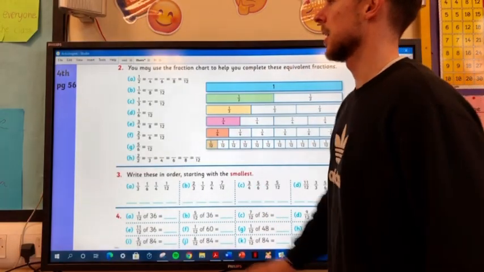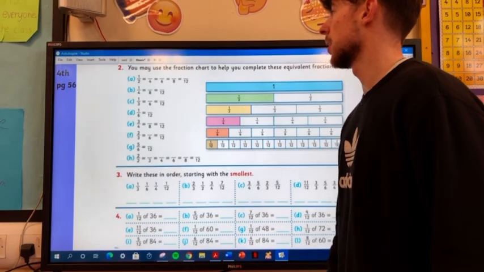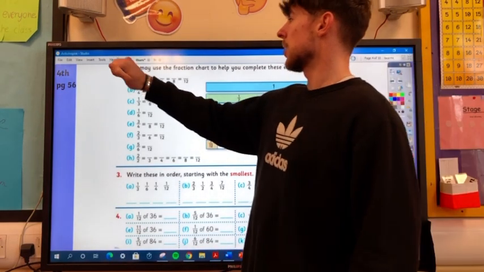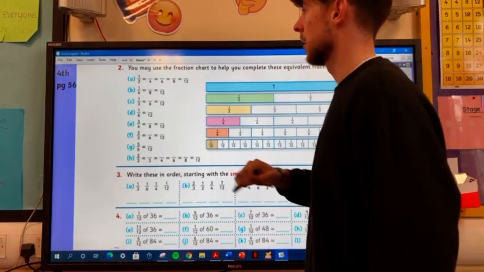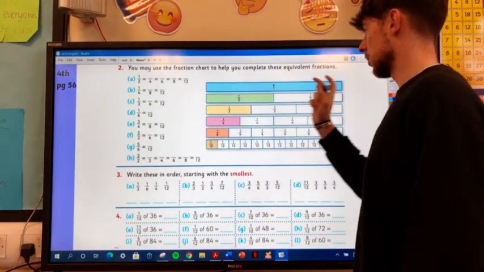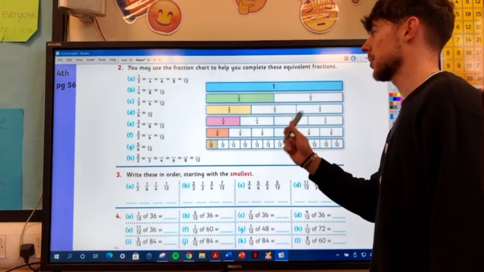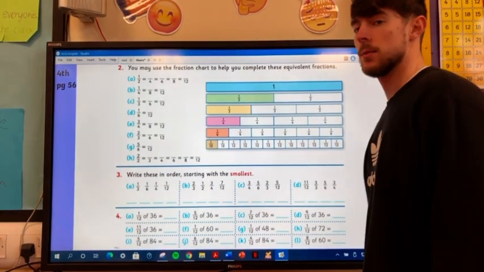Equivalent fractions again. So make sure you have your book open when we're doing this so you can follow along. So question 2 on page 56. So we have 1/2, and here we have our fraction wall, right? So we have some of our fractions up here. So we're going to use this fraction wall to help us complete these questions.